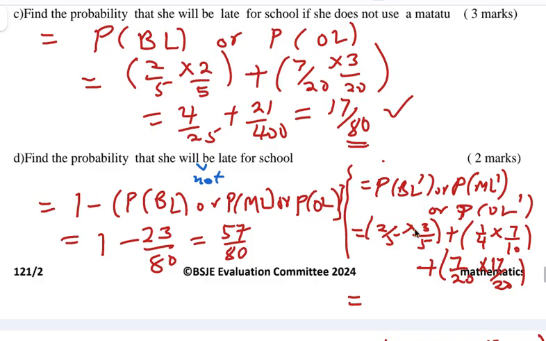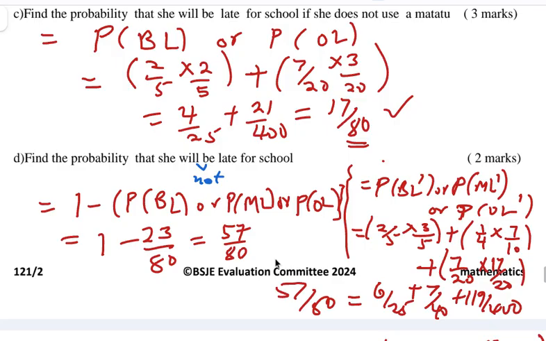The same answer. This one gives you 6 out of 25, this other one gives you 7 out of 40, and this other one gives you 119 out of 400, which adds up to the same answer as the other, 57 out of 80. So you can use any of these.